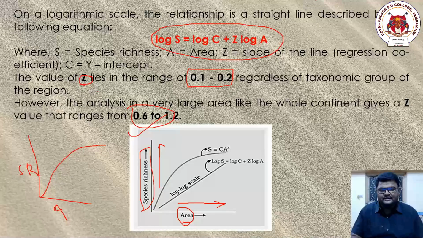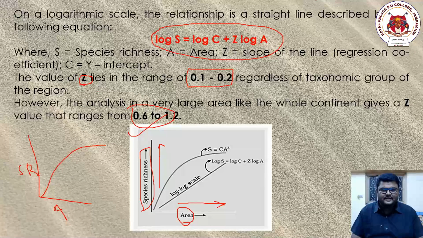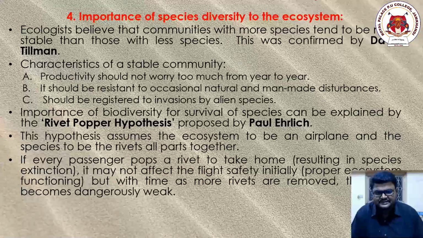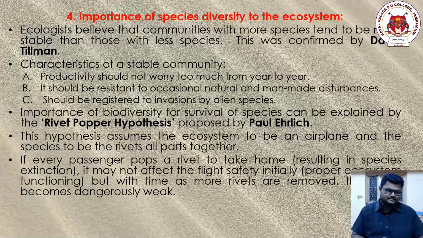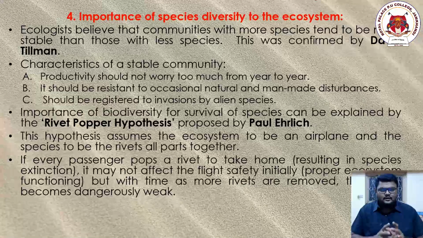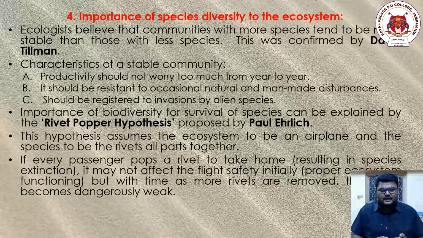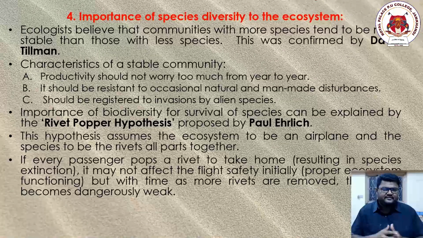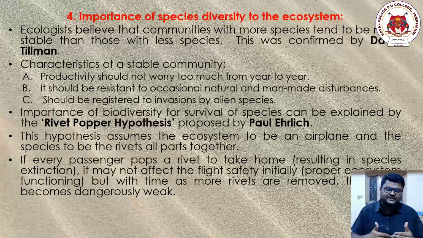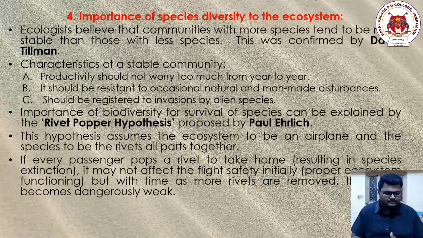Now we'll end this here and enter the next concept, the importance of species diversity to the ecosystem. Actually, the ecosystem comprises us, the ecosystem comprises nature, the ecosystem comprises the species.